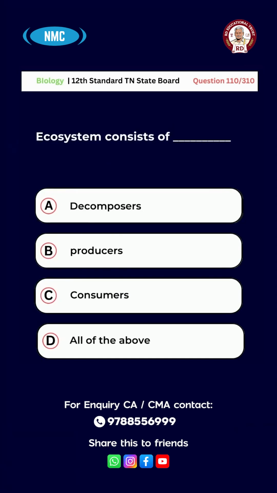Question number 110. Ecosystem consists of A. Decomposers, B. Producers, C. Consumers, D. All of the above. And the right answer is option D. All of the above.